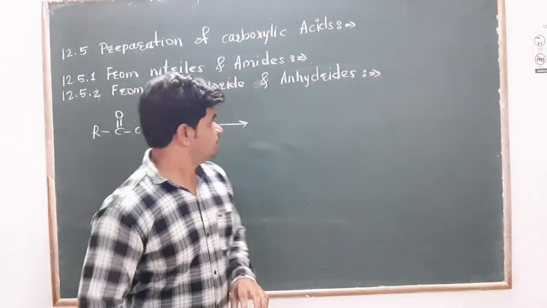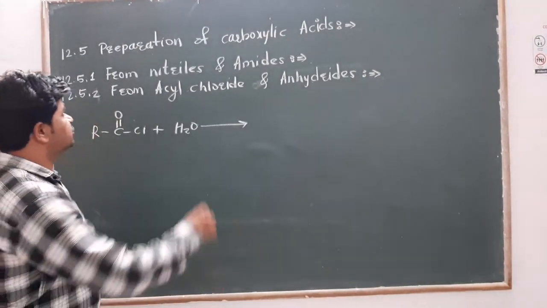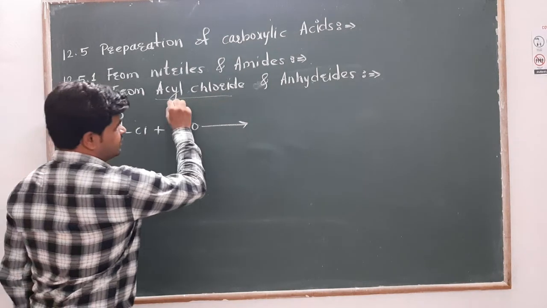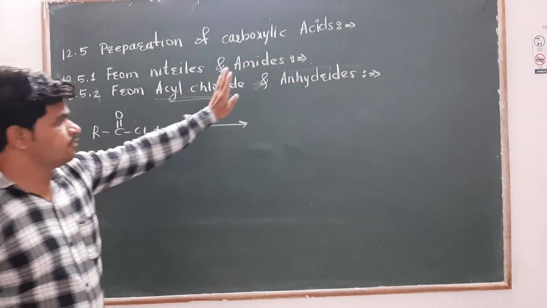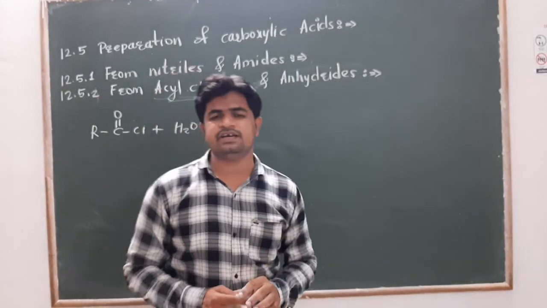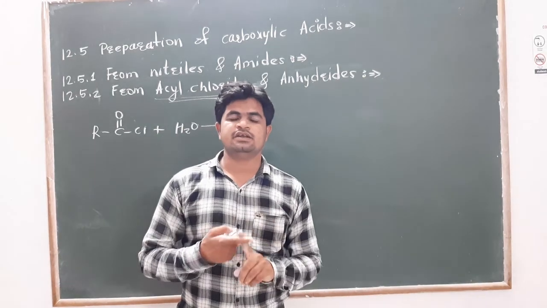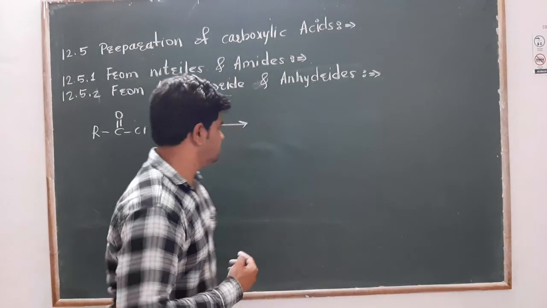Now preparation of carboxylic acid from acyl chloride and anhydride. Hydrolysis of acyl chloride will form carboxylic acid. This is a very simple reaction, and on this basis we can get aliphatic carboxylic acid as well as aromatic carboxylic acid. Now look here.